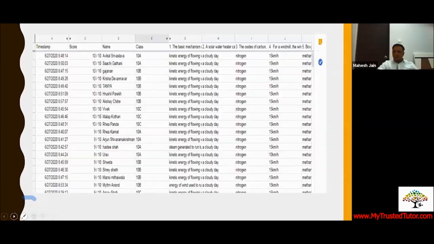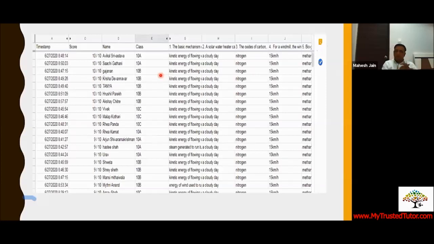Now this is the data from my class, 86 participants. You can see at what time they gave the exam, what their score is, their name, class, email ID, everything is there. Which question is answered by which student, which question is wrong, everything is visible. You can just take a printout and you are sorted. Your exam is done and formative is over. So this way Google Form helps you.